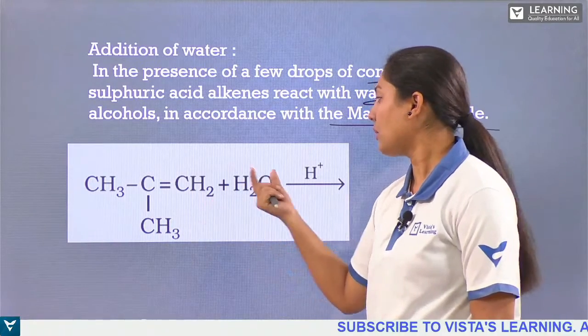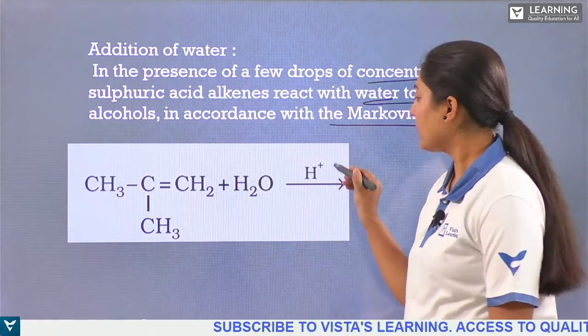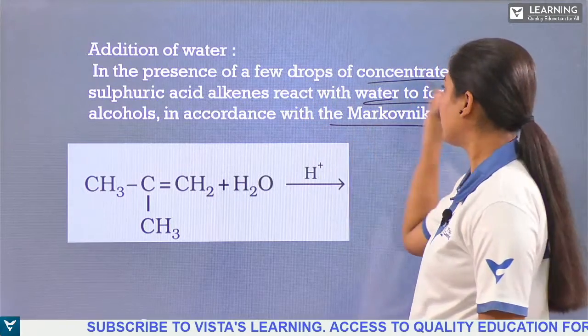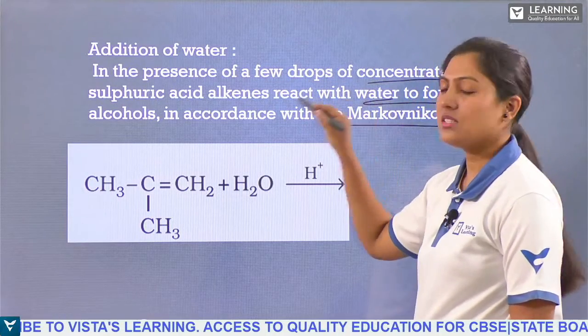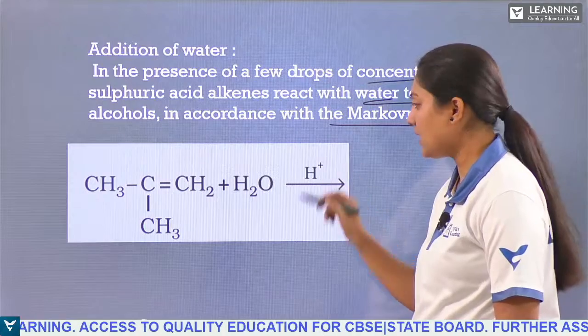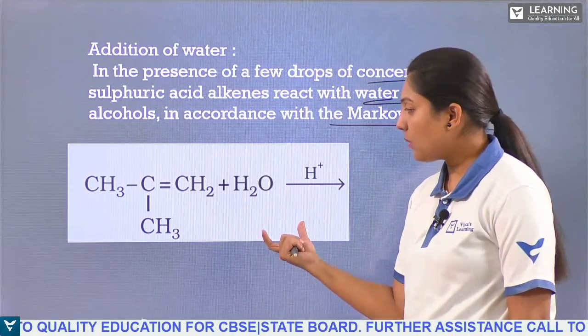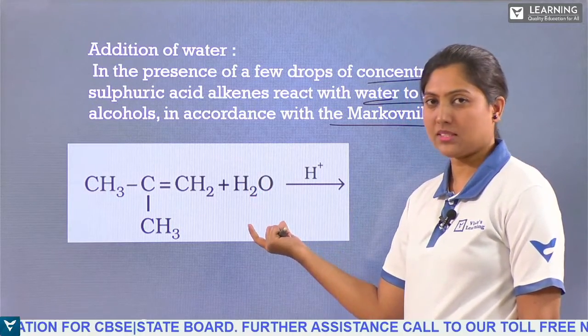When you are adding water, why are we writing H plus? We said it is acidified water, so we have H plus ions here. We have H plus and OH minus ions.